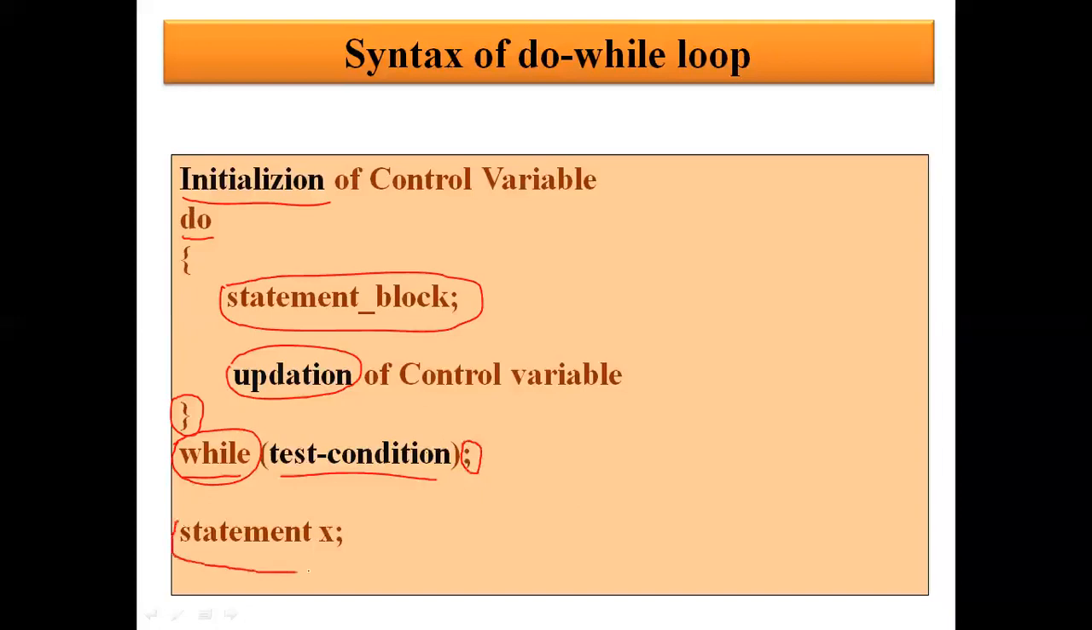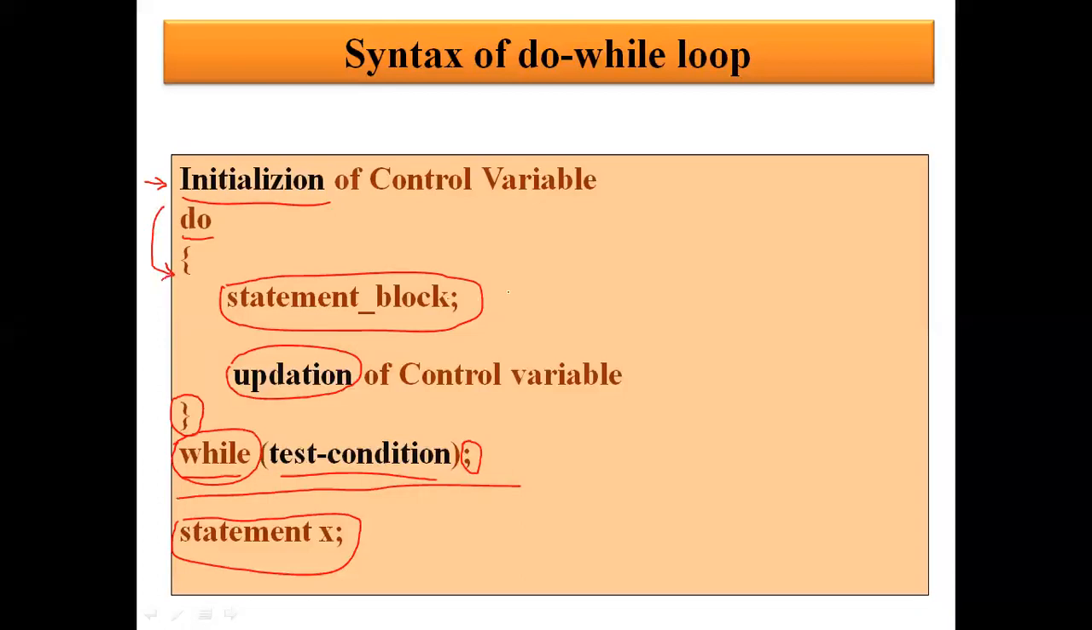Then, as usual, we have a statement x. Obviously, this statement x is not a part of this loop. The loop has ended over here at this point. Now, how is the execution going to take place? First of all, as usual, we will have initialization. Then after initialization, the first entry to the loop is automatic. That means there is no condition.